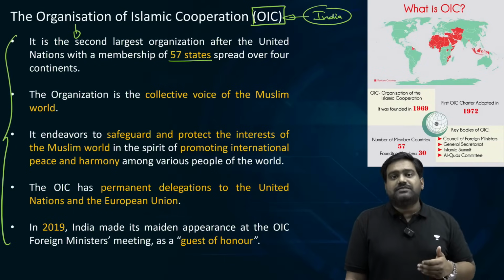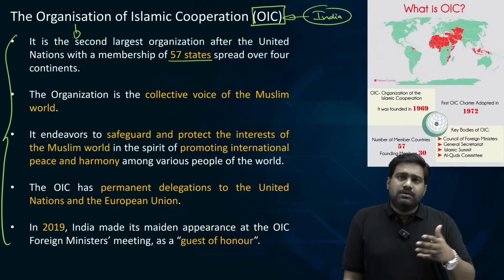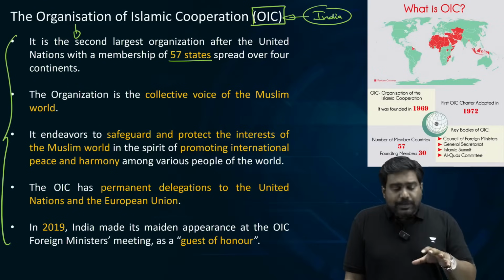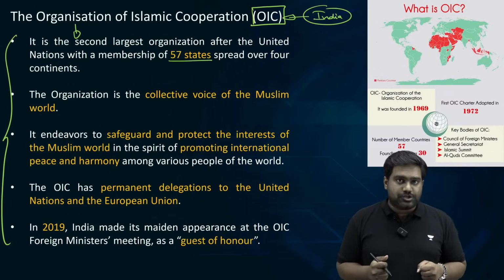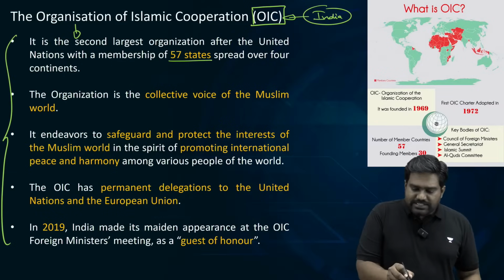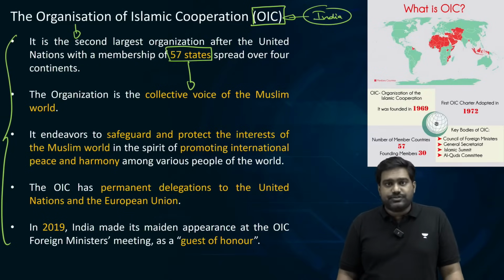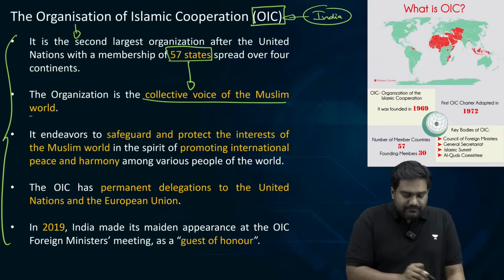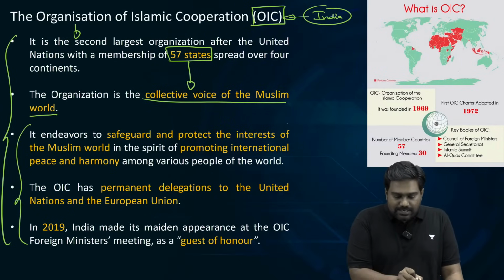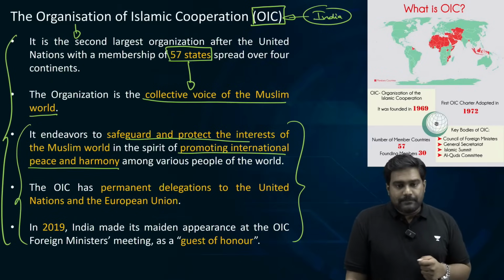So with these objectives and intentions, the OIC was established between various countries from West Asia, South Asia, Africa and other parts of the world, and it brings together 57 countries, all of which have a significant Muslim population. Is that clear? So this makes the OIC the second largest international organization after the United Nations. Understood? So it acts as the collective voice of the Muslim world, protects the interests of the Muslim community, and also promotes peace and harmony and helps in countering Islamophobia.